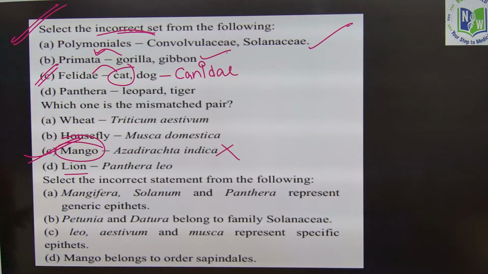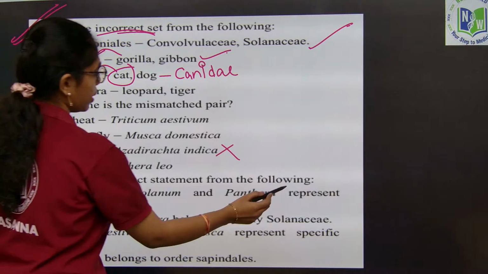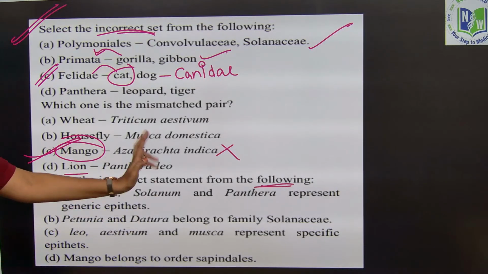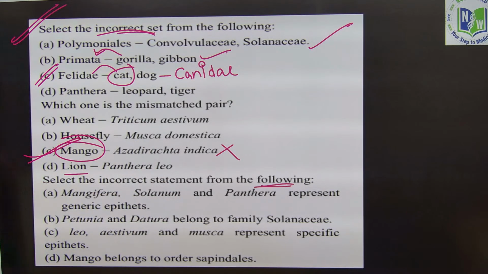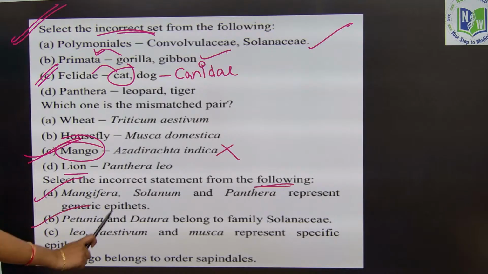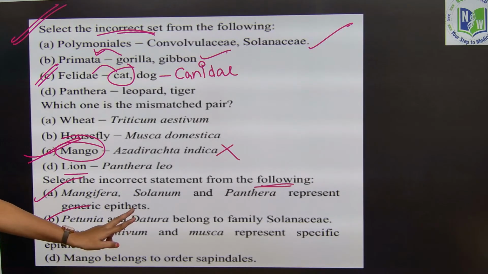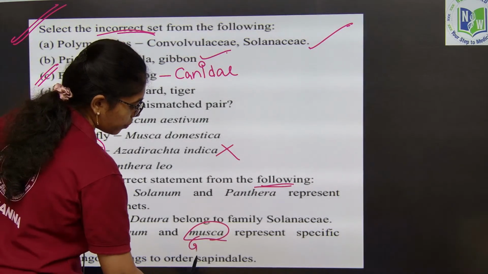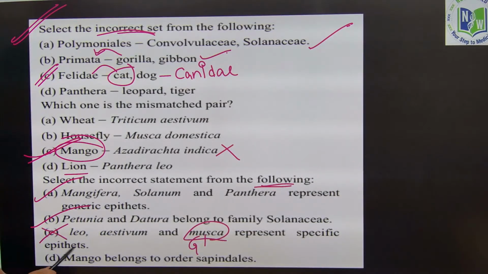Next, select the incorrect statement from the following. Mangifera, Solanum and Panthera represent generic epithets, correct. Petunia and Datura belong to the family Solanaceae, true. Leo, aestivum and Musca represent specific epithets, wrong, because Musca is a genus. Okay. So, here option C will be the right answer.